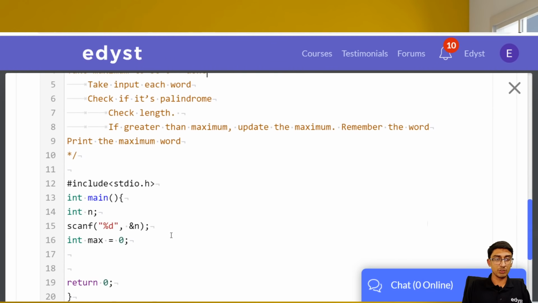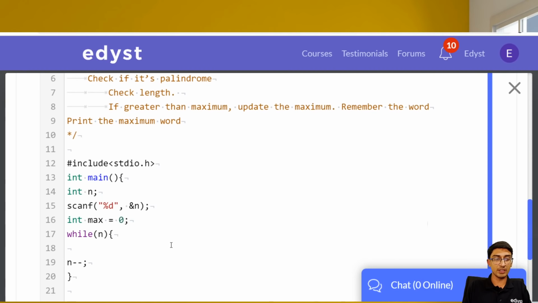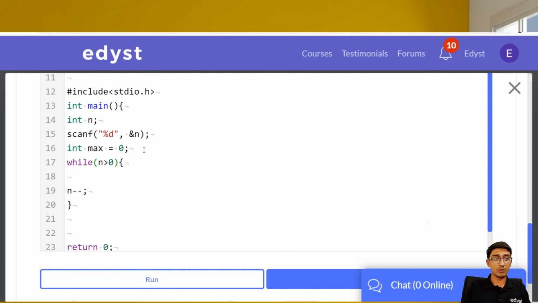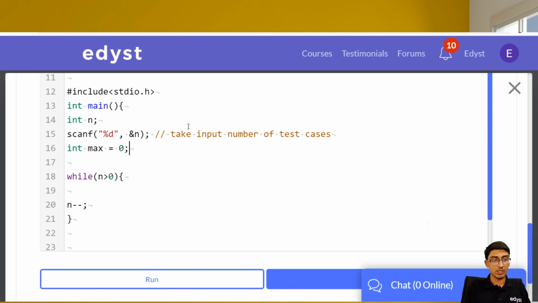Okay, take input each word. How many words will we have? We'll have n words. So we can do it like this: while n greater than 0, and at the end we'll do n--. So the moment n reaches 0, this will stop executing. So this is one way of going through all of the test cases. So again, let's just write it here. Take input number of test cases, take maximum, okay, and then over here we have looping for test cases.